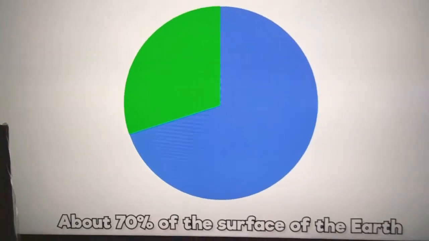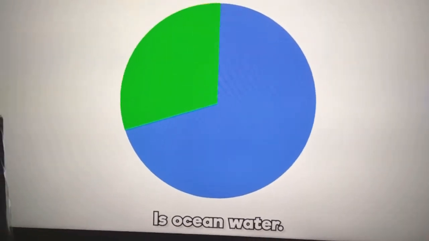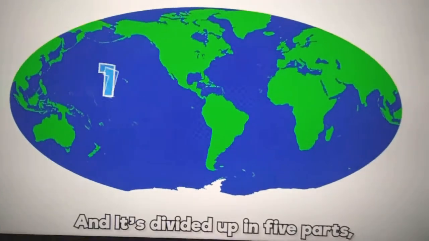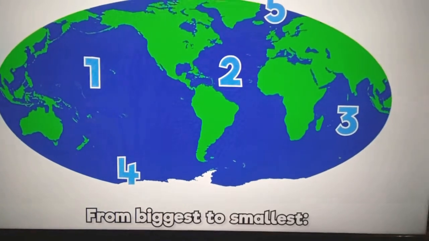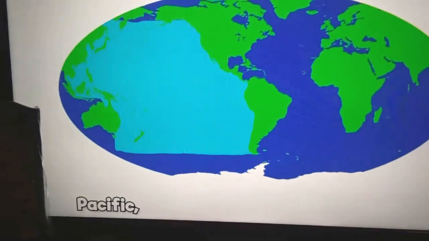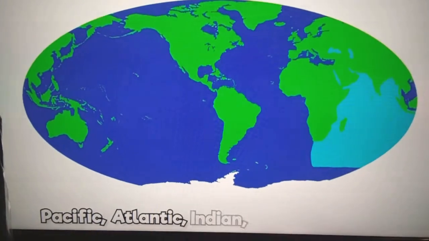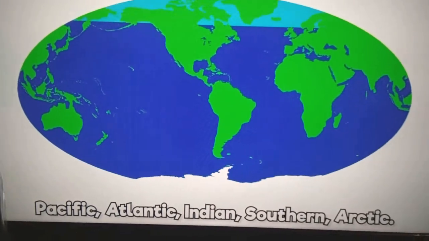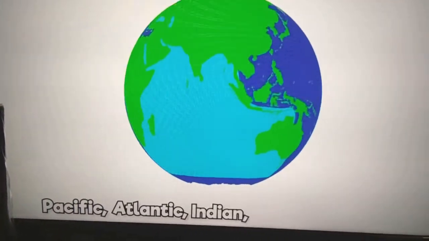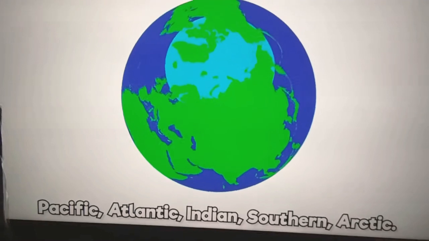About 70% of the surface of the earth is ocean water, and it's divided up in 5 parts from biggest to smallest. Pacific, Atlantic, Indian, Southern, Arctic.